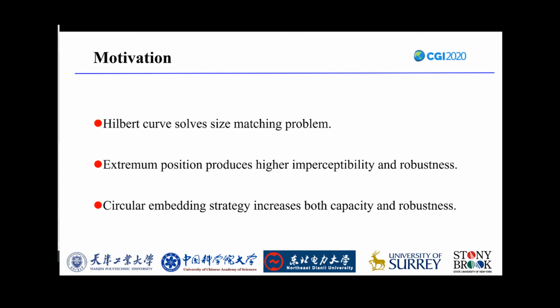Watermarks are embedded in the extreme positions of the first IMF, which enables our method to produce higher imperceptibility and robustness. The circular embedding strategy increases the embedding capacity and enhances the robustness of the algorithm against various attacks, especially large-scale cropping attacks and JPEG compression.